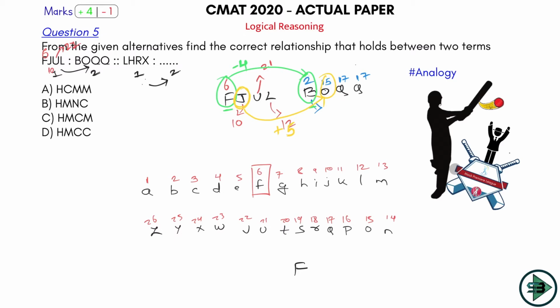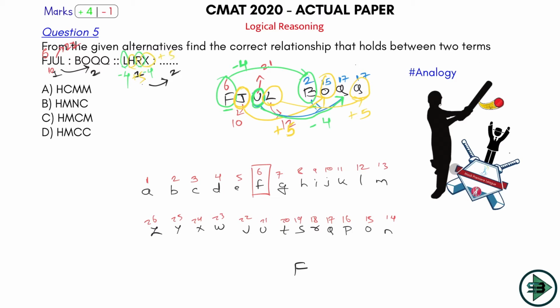Then let's see the third alphabet. Let me change the color here, blue. What's happening with U? 21 became 17. So you can say what has happened? Minus 4. Correct. So let me put a green because I am repeating the logic. It's again a logic of minus 4. So minus 4, plus 5, minus 4. Let's check the last one with this L. I think this will be plus 5 because L is 12. 12 becomes 17. Correct. This is plus 5. Got it. So what is the pattern here? First alphabet, minus 4 of this, then plus 5 of the next one, then minus 4 of the next one, and plus 5 of the next one.